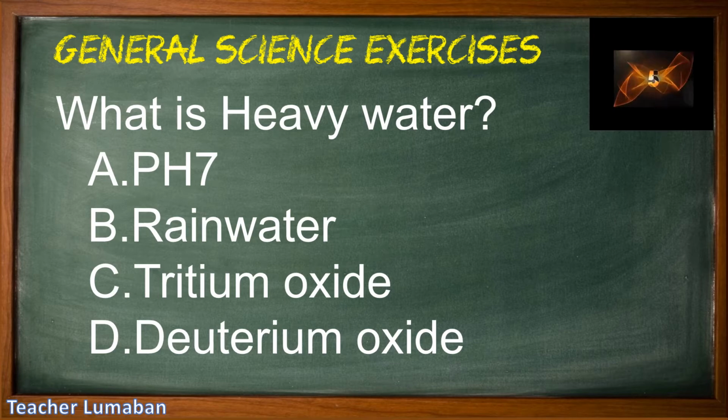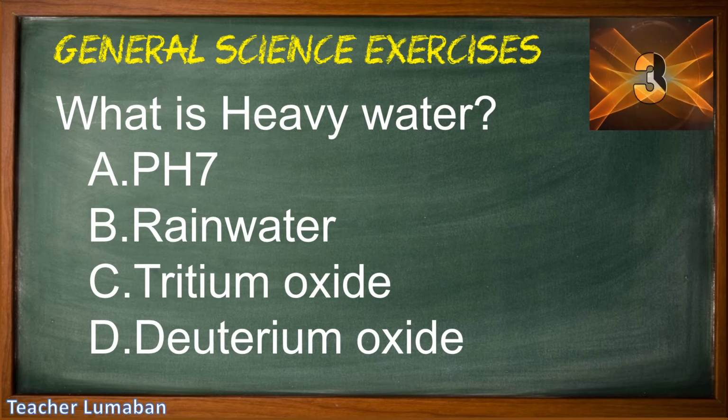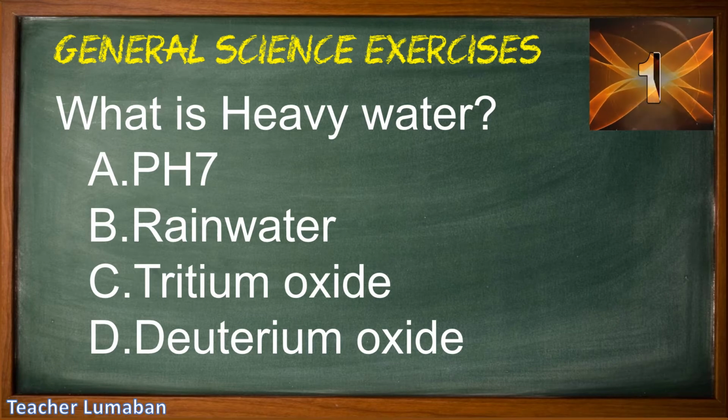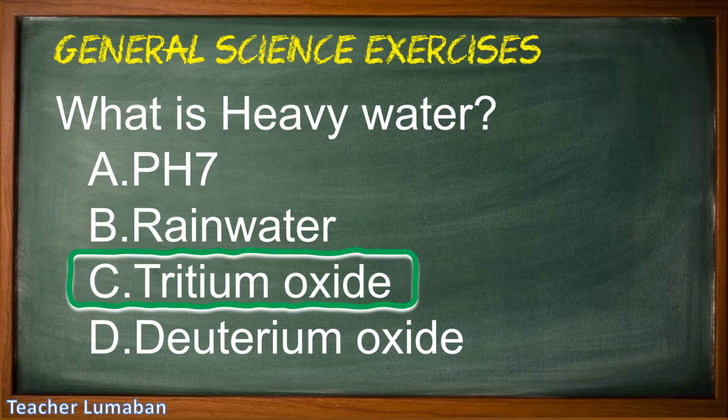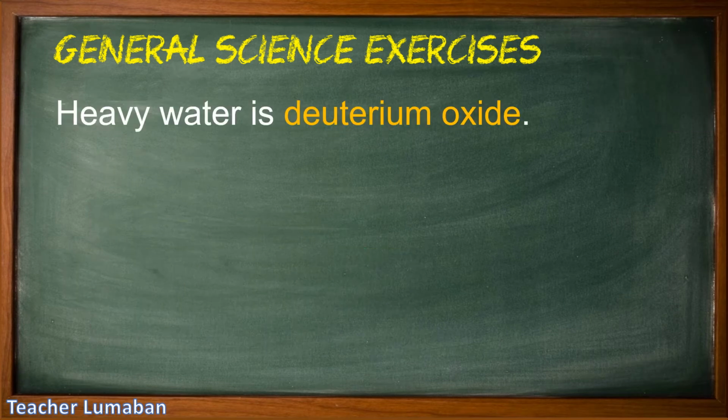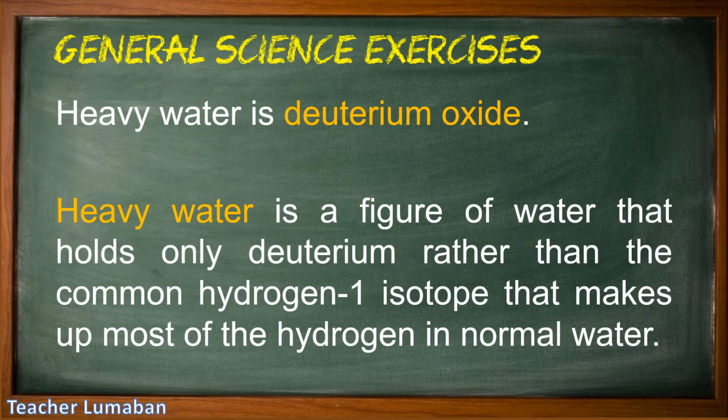5, 4, 3, 2, 1. The correct answer is letter D, deuterium oxide. Heavy water is deuterium oxide. Heavy water is a form of water that holds only deuterium rather than the common hydrogen 1 isotope that makes up most of the hydrogen in normal water.